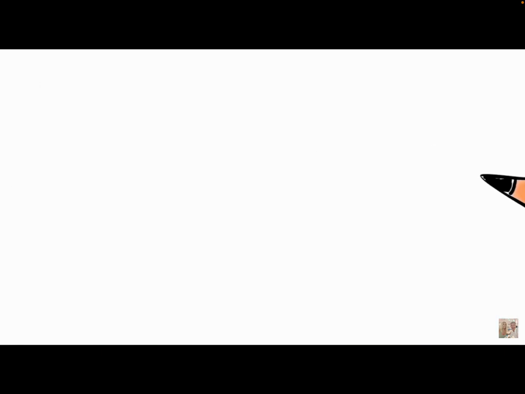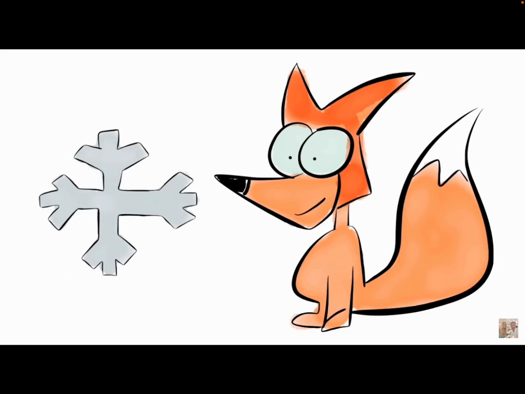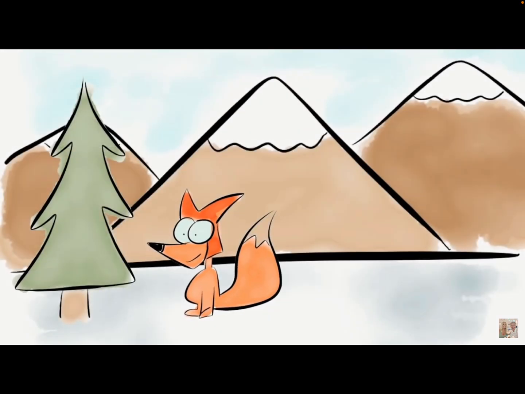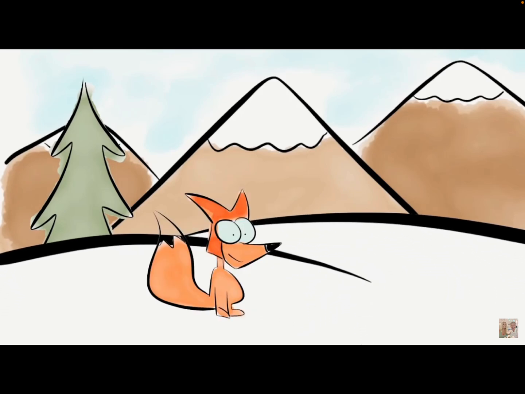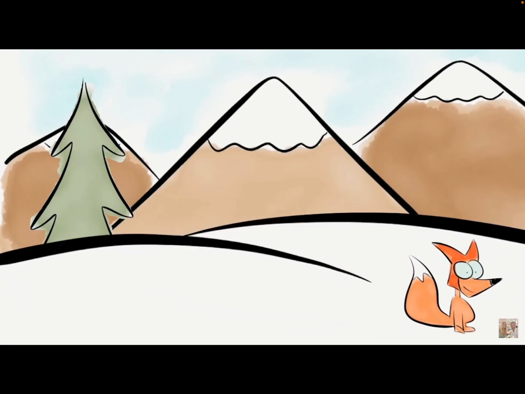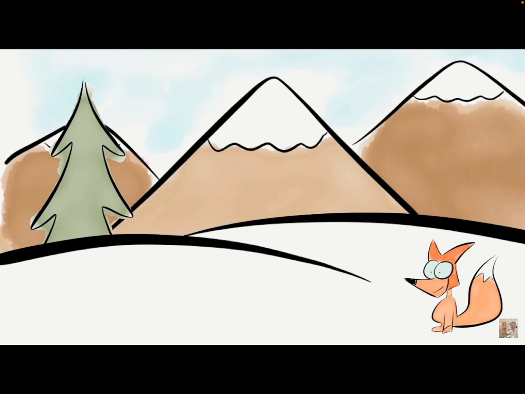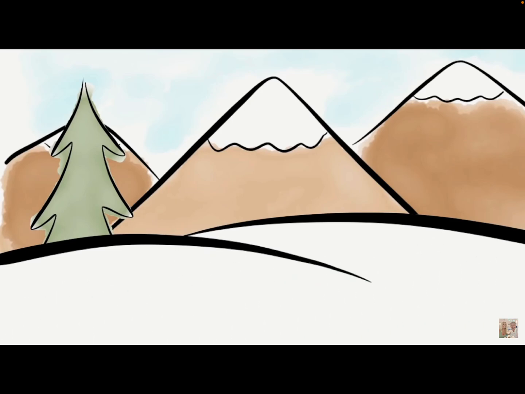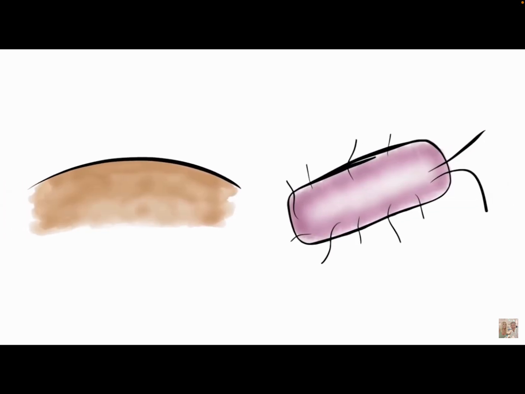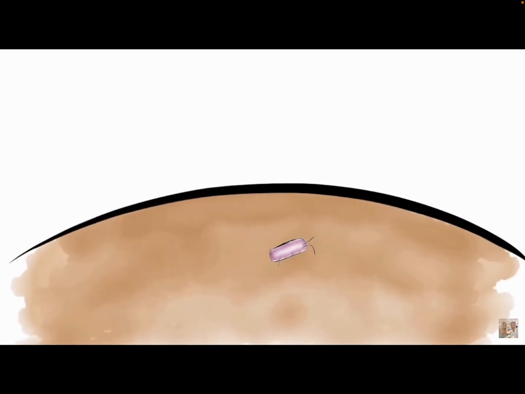Another example is fox in the snow. When the temperature drops and the snow starts to fall, some foxes grow a white fur coat. The thick coat insulates and keeps the fox warm. Also, the color matches its surroundings, an adaptation known as camouflage. Lastly, bacteria and soil interact. Bacteria are decomposers.